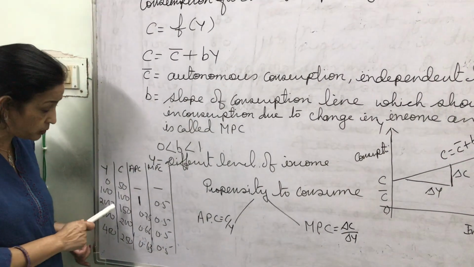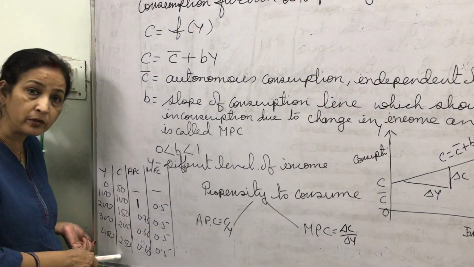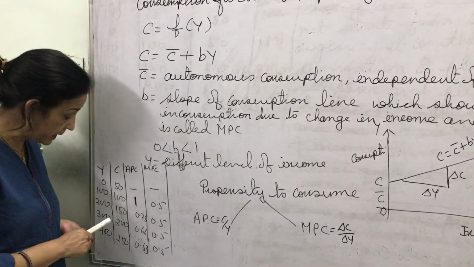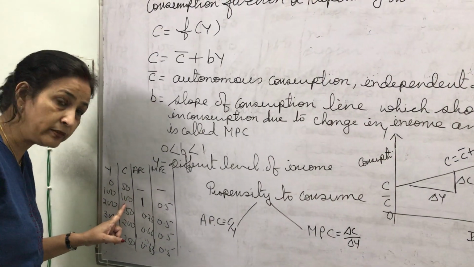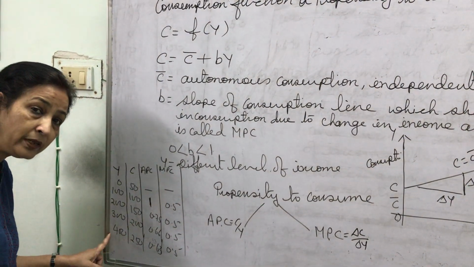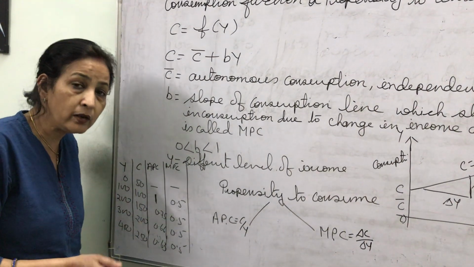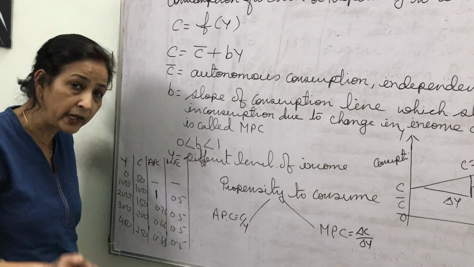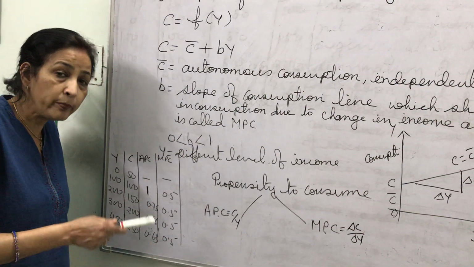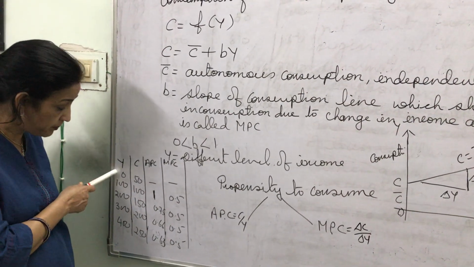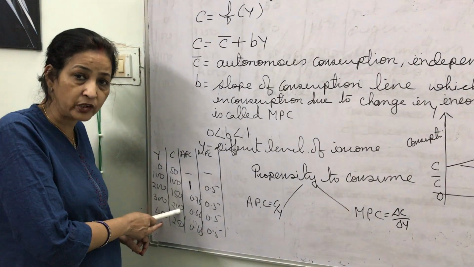Here what I have tried to show is that when income increases, consumption is also increasing, but the increase in consumption is less than the increase in income, because according to the psychological law of Professor J.M. Keynes, people have a tendency to save also. Based on that assumption only, I have prepared these two columns of income and consumption.